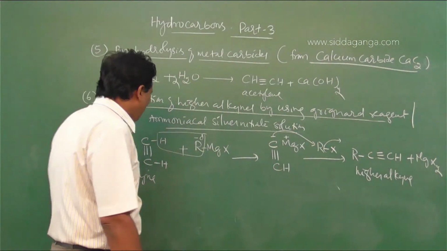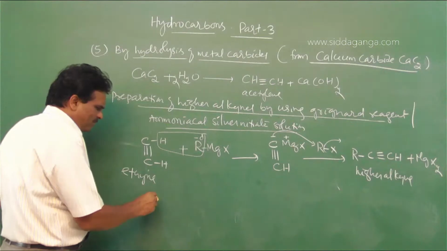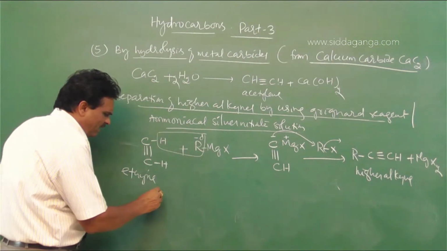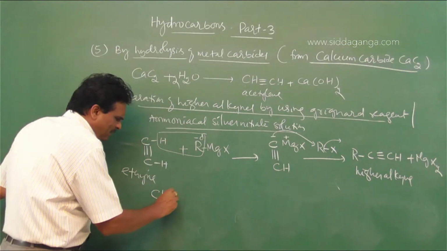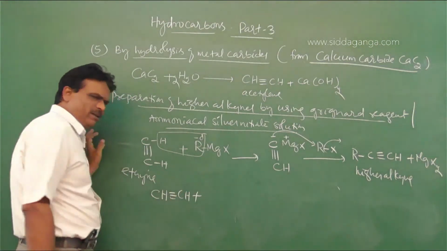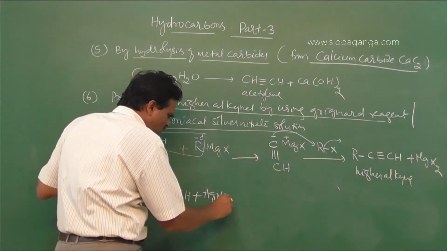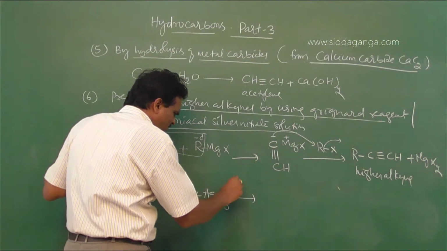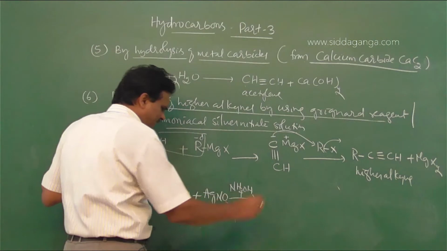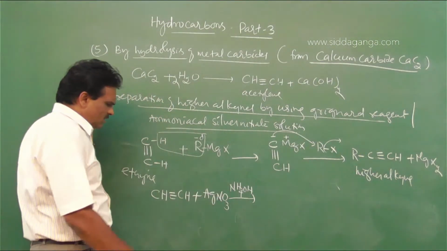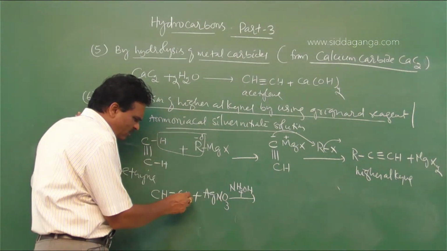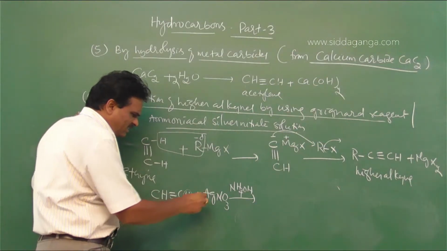Clear? Another method: when acetylene, CH triple bond CH, reacts with ammoniacal silver nitrate solution, AgNO3 in the presence of ammonium hydroxide, this hydrogen is acidic and is replaced by Ag.